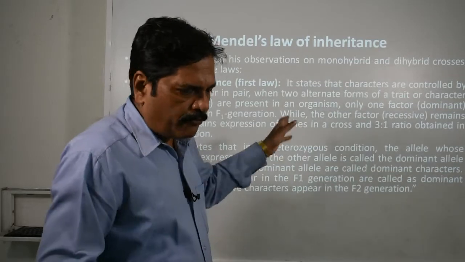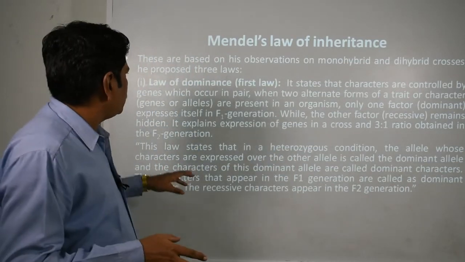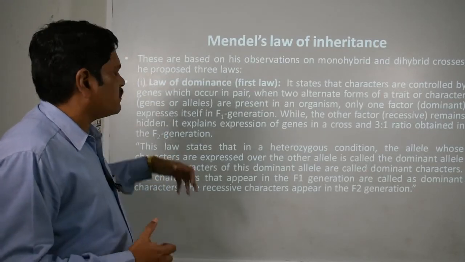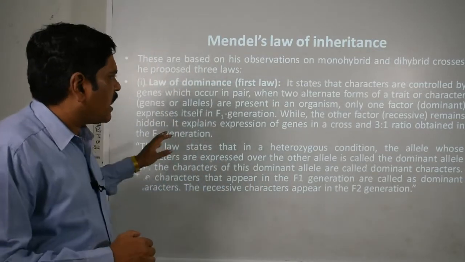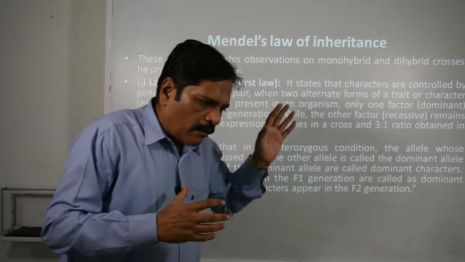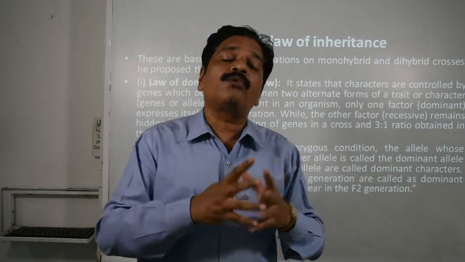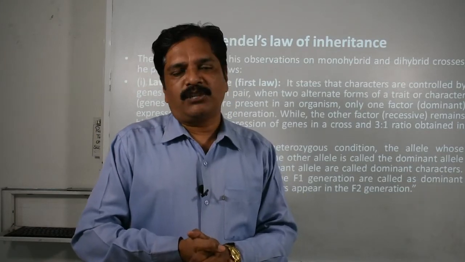Okay, a few facts are here. One is the allelic pair of genes. Second, when these two alternate forms of the gene are there, that means two opposite traits are there. Then in the F1 generation only one is able to express, even though the members of the F1 generation are heterozygous in nature.